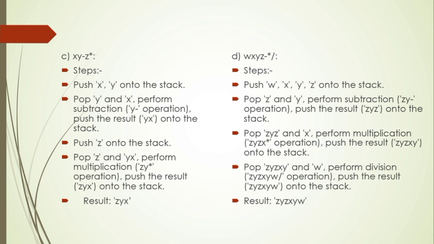D. WXYZ minus asterisk slash. Steps: push WXYZ onto the stack, pop Z and Y and perform the subtraction operation. Push the result onto the stack, pop it and X, perform the multiplication operation and push the result onto the stack, pop it and W, perform the division operation and push the result onto the stack. Result YXYW.